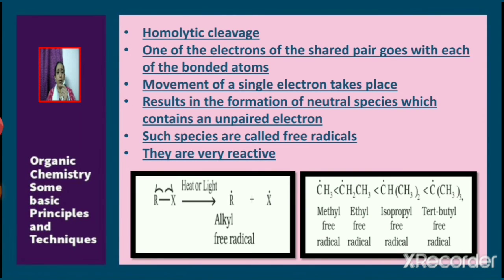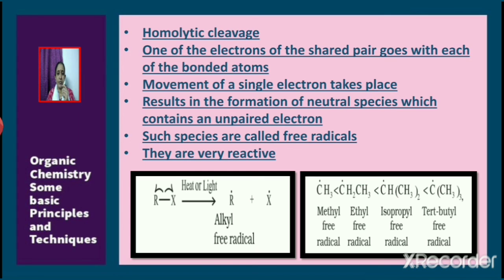Next, consider homolytic cleavage. In homolytic cleavage, one of the electrons of the shared pair goes with each of the bonded atoms. Here, movement of a single electron takes place and it results in the formation of neutral species which contain an unpaired electron. Such species formed are called free radicals and they are very reactive. For example, consider alkyl halide RX. In the presence of heat or light, homolytic cleavage takes place and it leads to the formation of alkyl free radical R dot and halogen radical X dot.